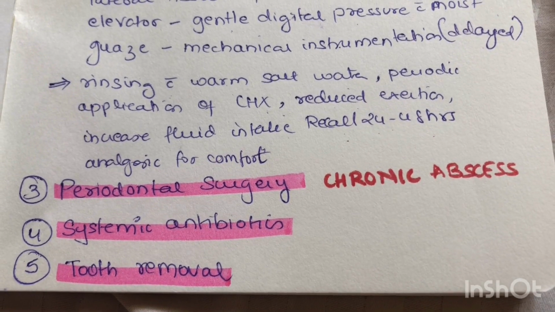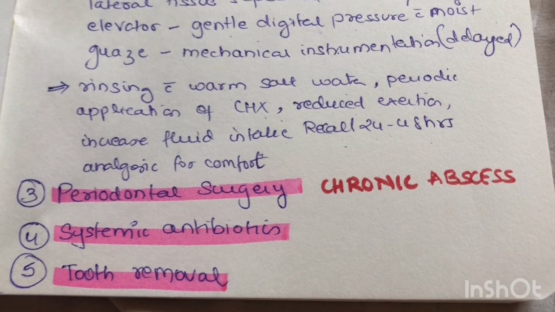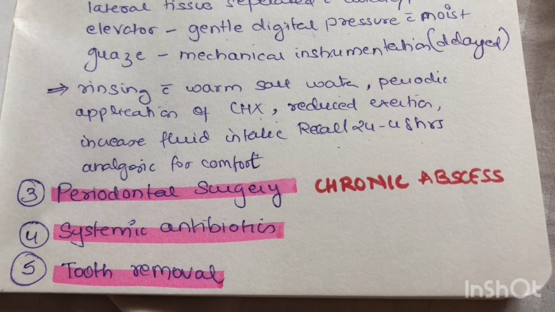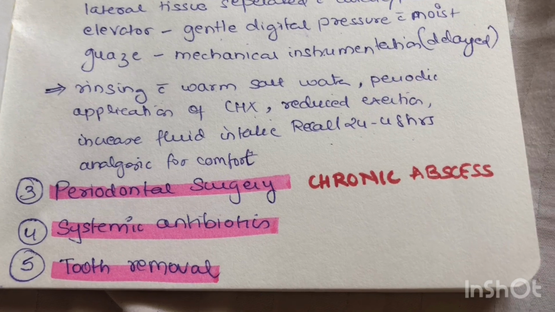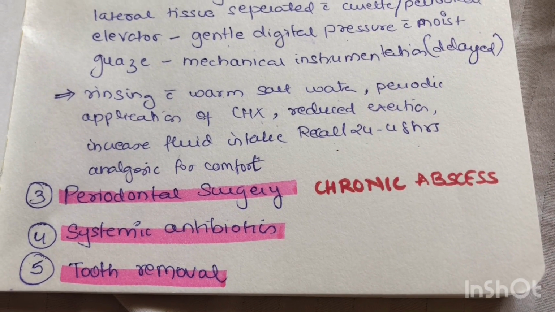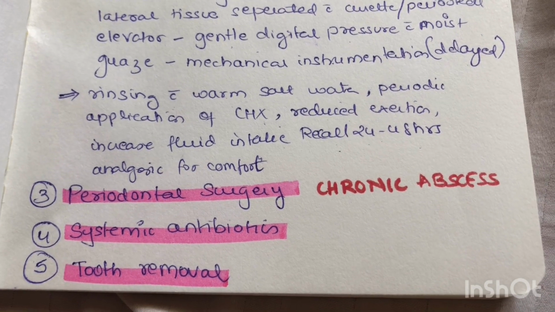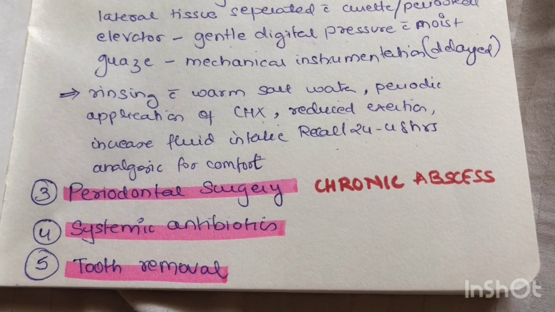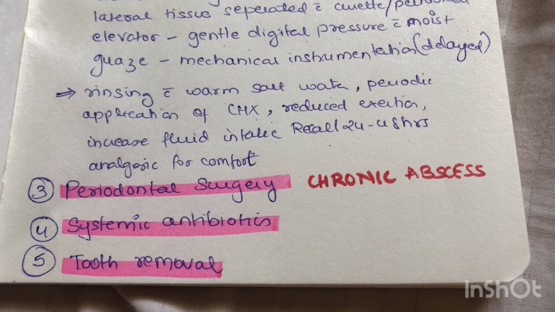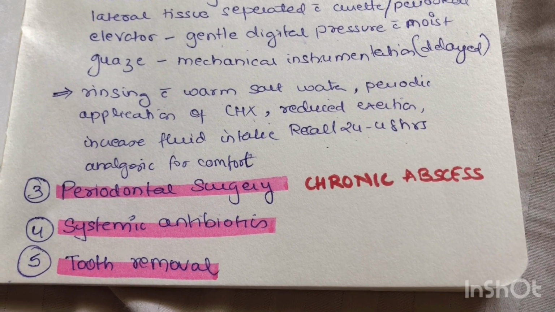Next is the prescription of systemic antibiotics. Systemic antibiotics are not recommended in all the patients. It is given to patients with cellulitis, that is non-localized spreading infection, in case of deep inaccessible pocket before periodontal surgery takes place, or in case the patient has symptoms like fever, lymphadenopathy, or in immunocompromised patients.